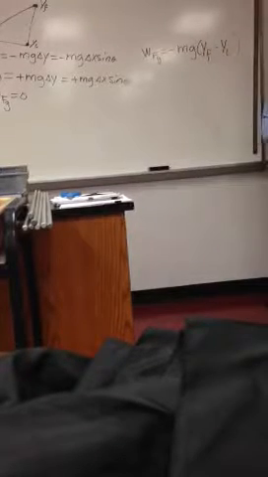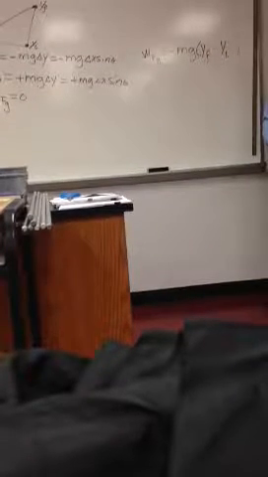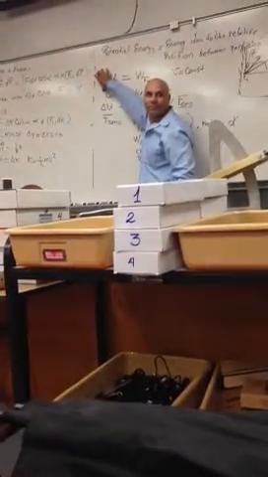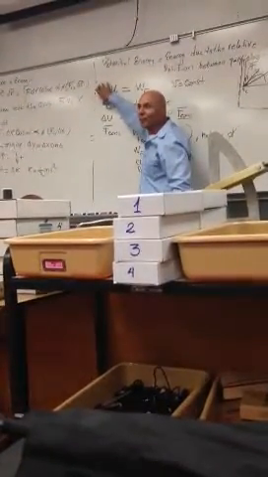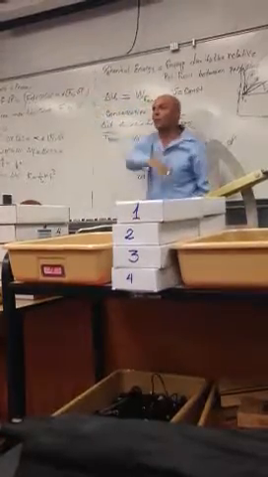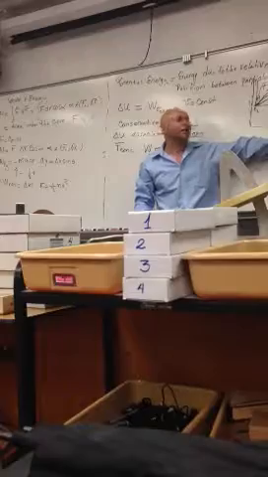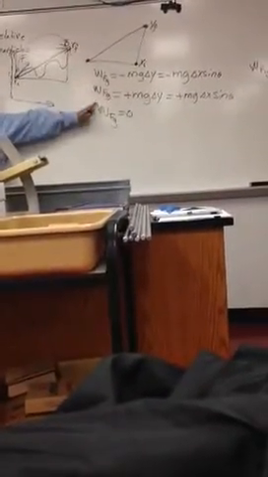Is this conservative or non-conservative? Conservative. Because this is a conservative force, there will be a potential energy associated with that force, because only conservative forces have an associated potential energy. Got it? So we get gravitational potential energy at any point because this is a conservative force.